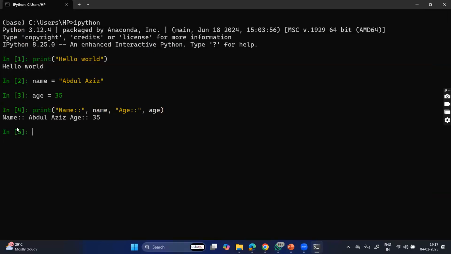Then you will get name and age like this. This is using the variables in the print function.